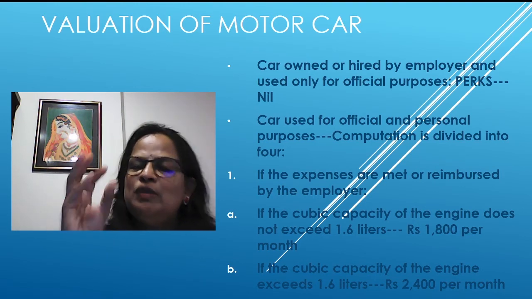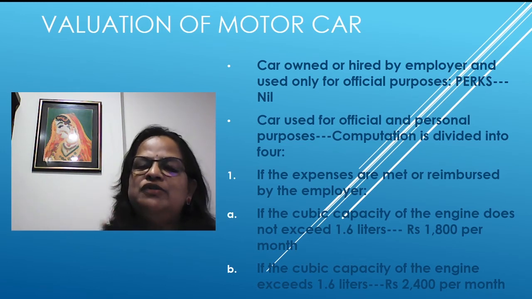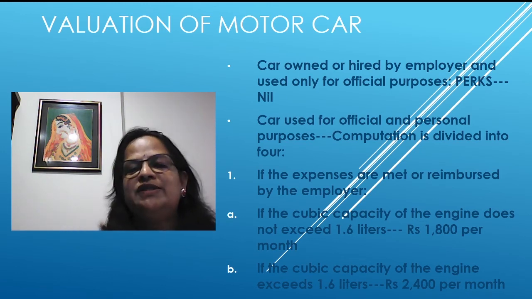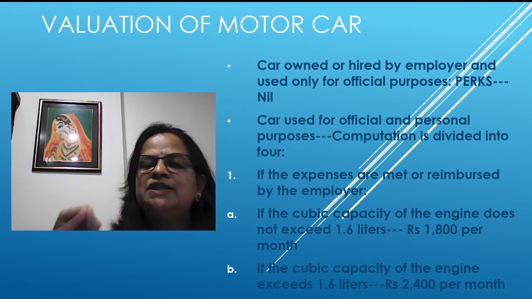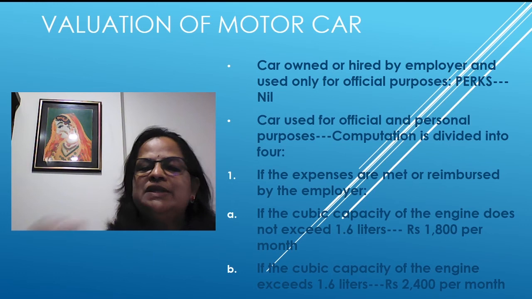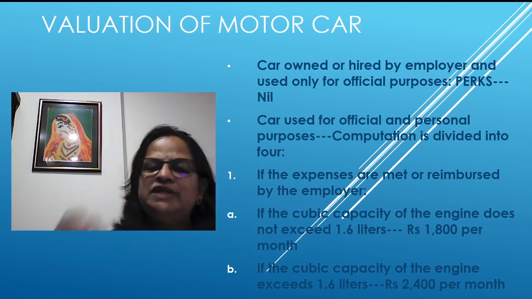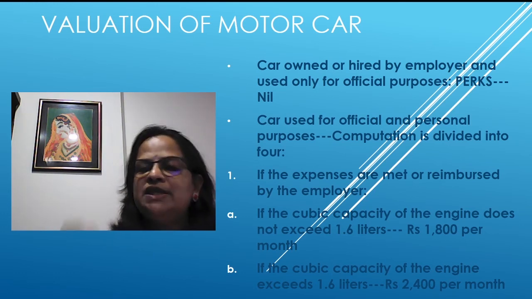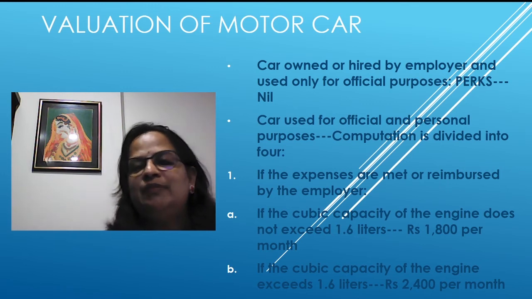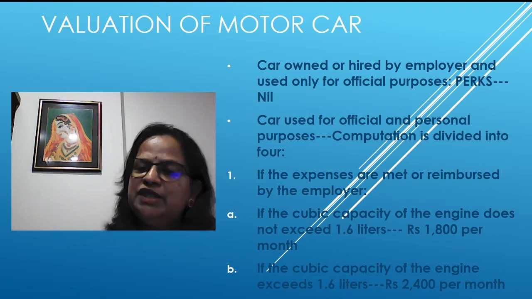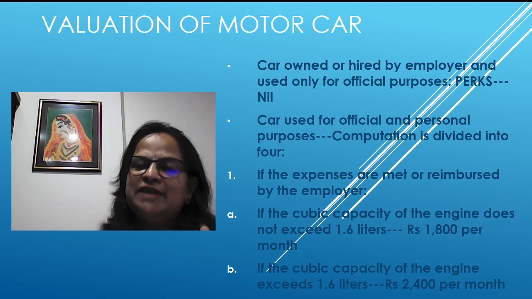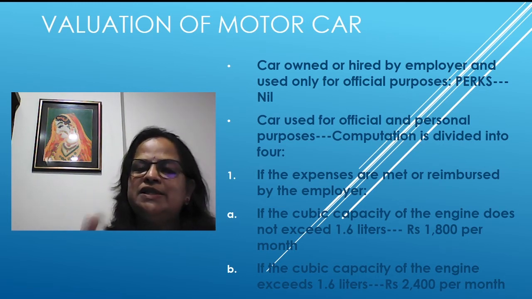Please remember, this will be there in the question. Second point is, if the cubic capacity of the engine exceeds 1.6 liters, it's 2,400 per month. So, 1,800 per month, 2,400 per month. Easy to remember.